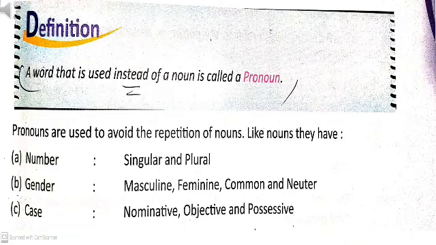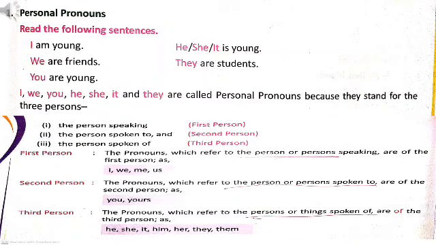Like nouns, pronouns can also have different numbers, singular and plural, and genders, masculine, feminine, common, and neuter. And pronouns also have nominative, objective, and possessive case. Students, pronouns are of 9 kinds.